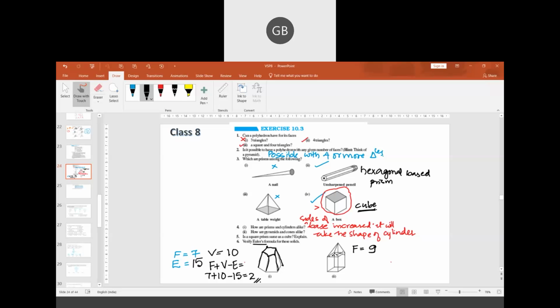On the top there are 4 triangles. Sideways there are 4 rectangles. At the bottom there is a square. How many edges are there?